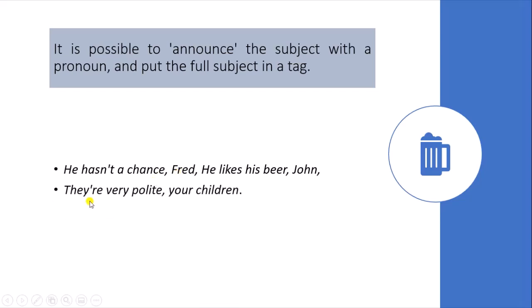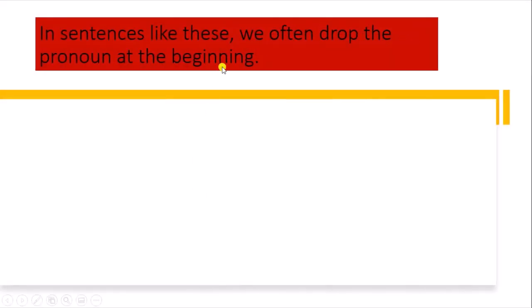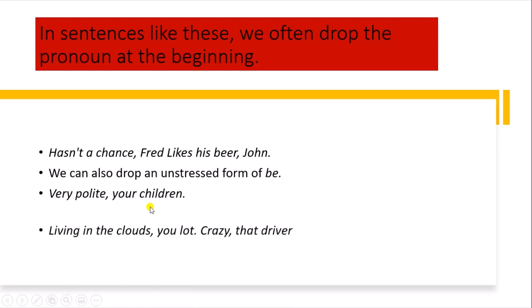They are very polite, your children. In sentences like these, we often drop the pronoun at the beginning, like "has not a chance". We don't need to use the pronoun. We can also drop an unstressed form of be, like "very polite". We don't need to write "are very polite". We can also write "very polite, your children".